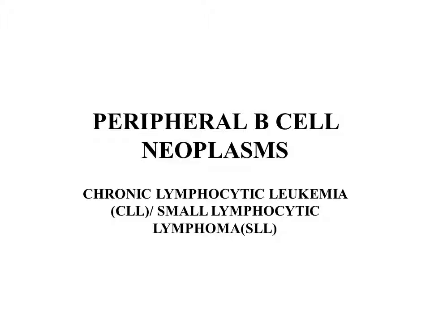Today we are going to discuss peripheral B cell neoplasms. This we will see in the form of chronic lymphocytic leukemia, known as CLL abbreviation, or small lymphocytic lymphoma, SLL. These terms are used in your book.